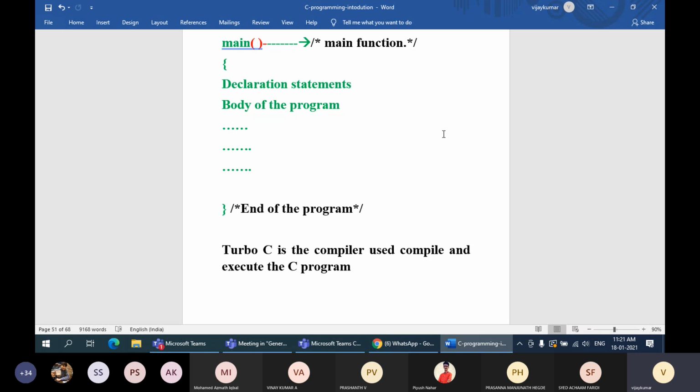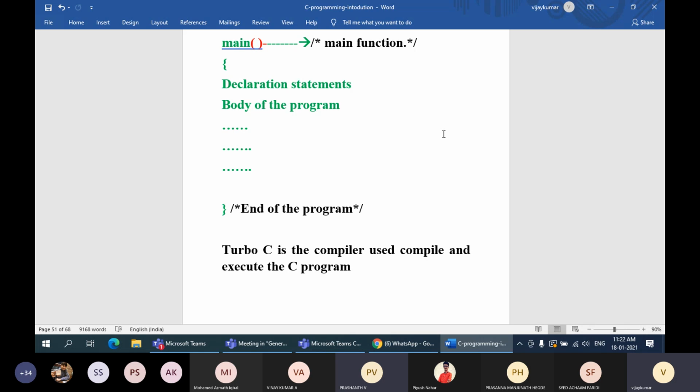One of the popular compilers used for editing and executing C programs is called Turbo C. By using that software, you can write C programs and execute them. The Turbo C compiler is used for translating the C language program into the machine language.